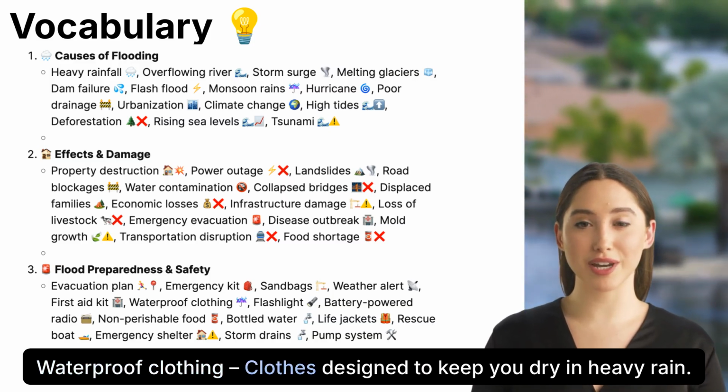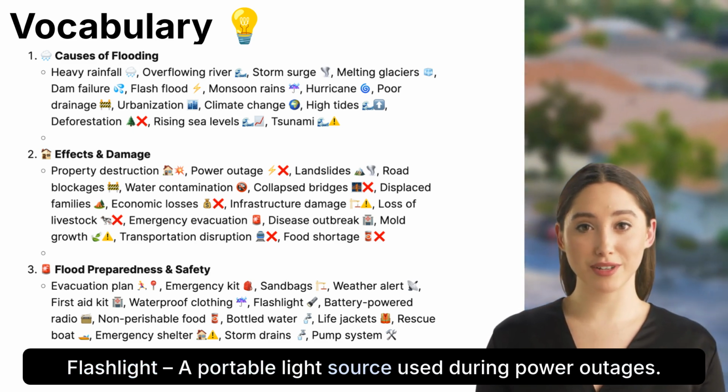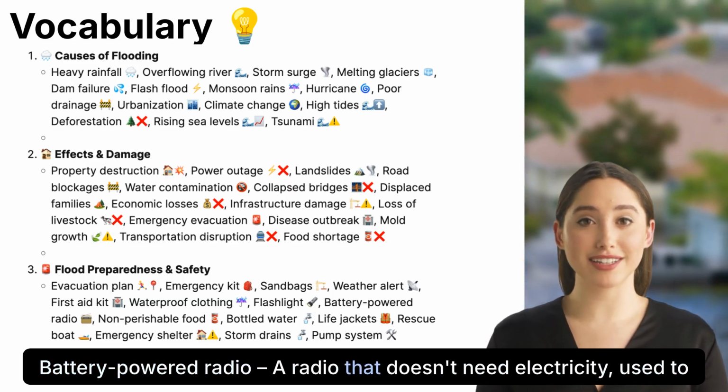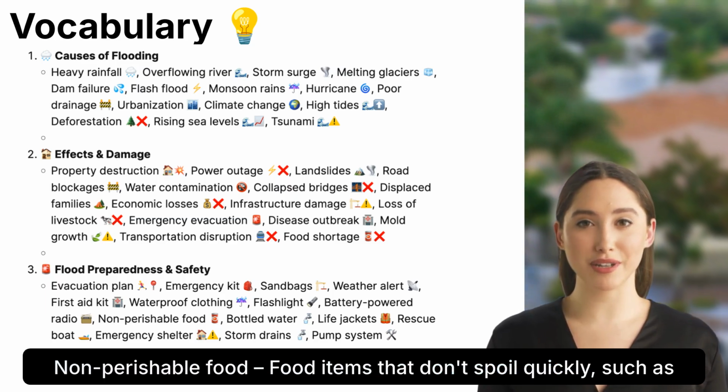Waterproof clothing. Clothes designed to keep you dry in heavy rain. Flashlight. A portable light source used during power outages. Battery-powered radio. A radio that doesn't need electricity, used to receive updates during emergencies. Non-perishable food.